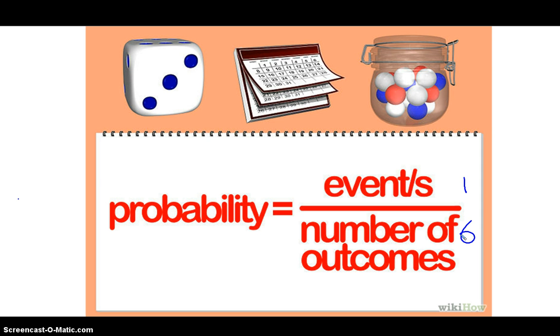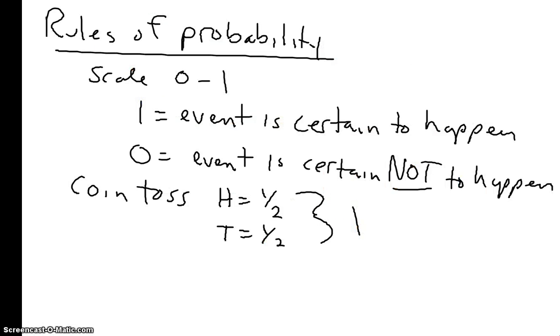So we're going to apply that to our genes, the genes that we inherit from mom or dad. A few rules to go over real quick. The rules of probability are based on a scale that goes from 0 to 1, with 1 being the event is certain to happen, and 0 being the event is certain not to happen.